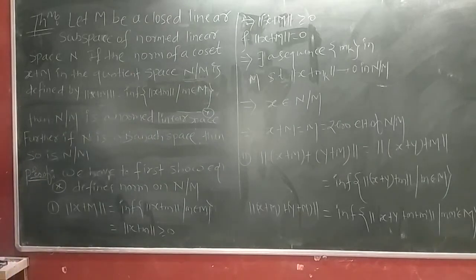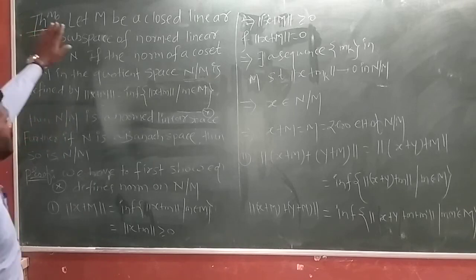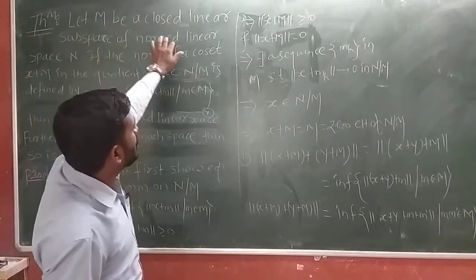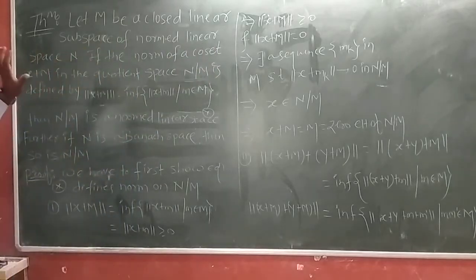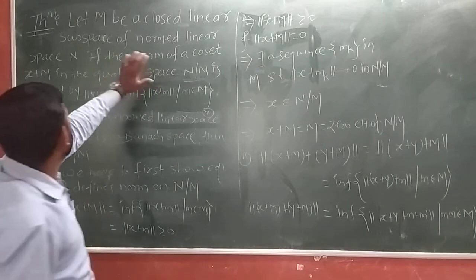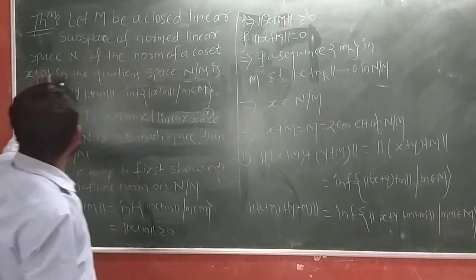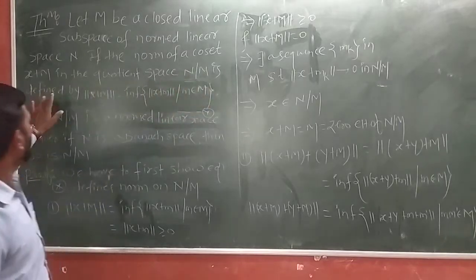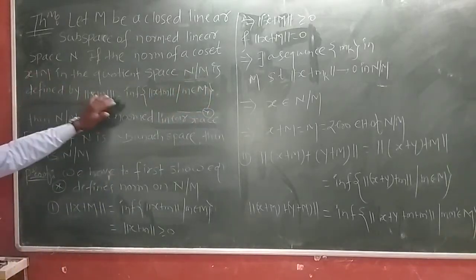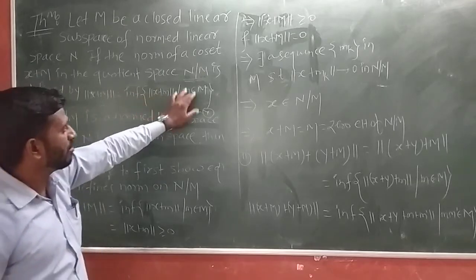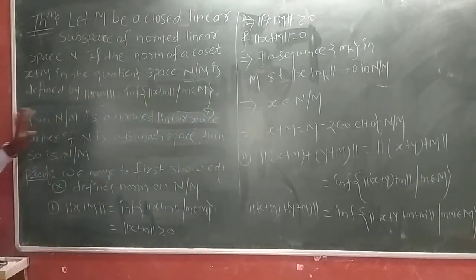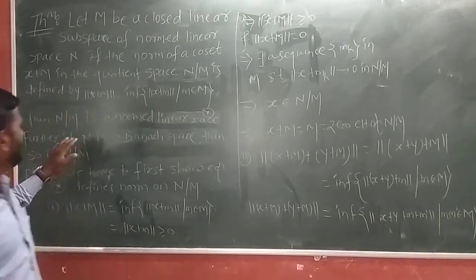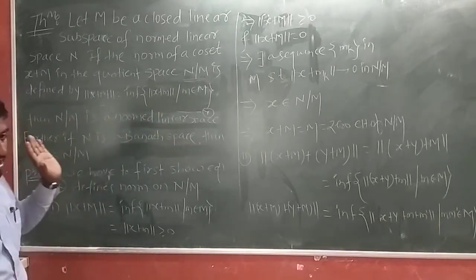So what is given? The statement of the theorem is: let M be a closed linear subspace of a normed linear space N. If the norm of the coset x plus M in the quotient space N by M is defined by norm of x plus M equals the infimum of norm of x plus small m, where small m belongs to M, then N by M is a normed linear space. Further, if N is a Banach space, then N by M is also a Banach space.